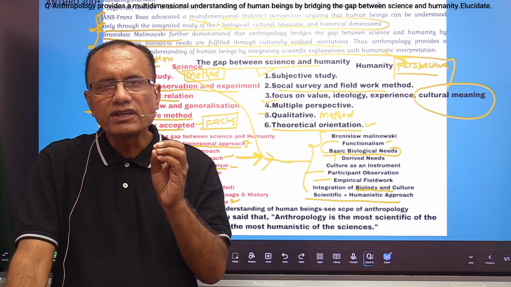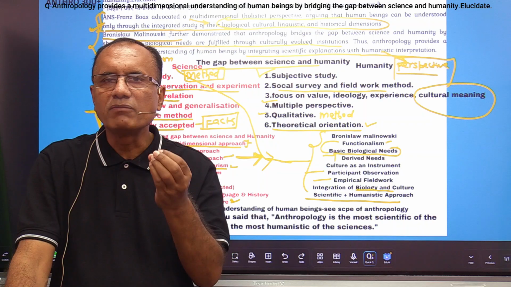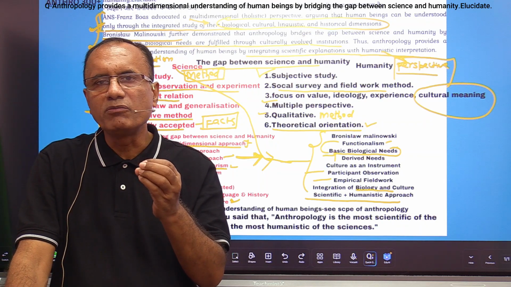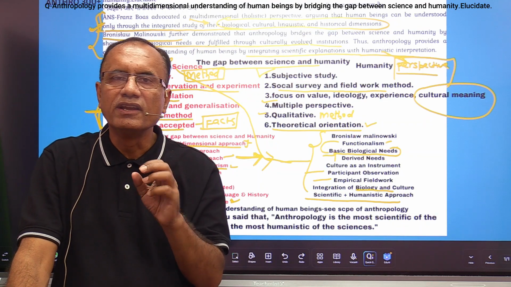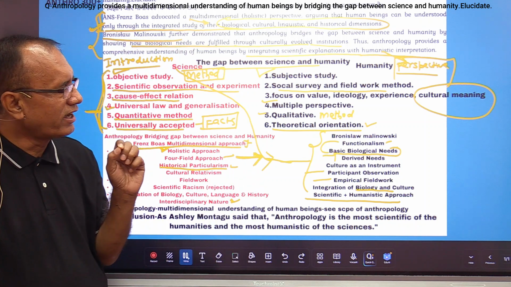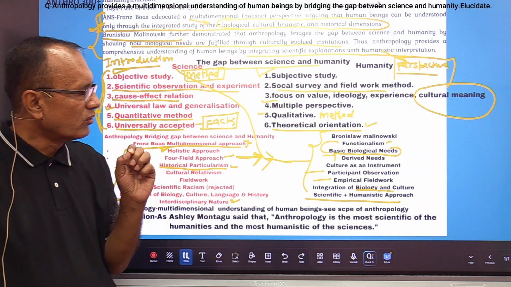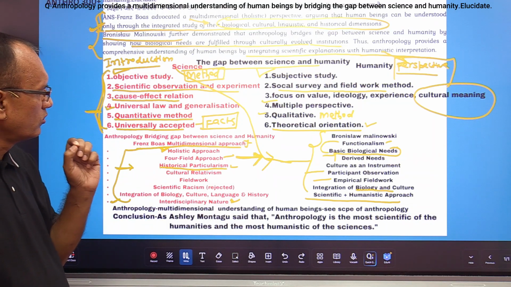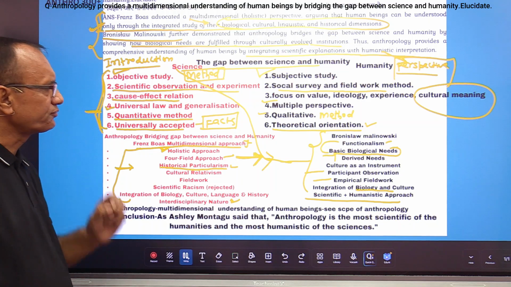So this gives us a multidimensional understanding of human beings, because we are able to understand everything related to human beings through the study of anthropology.